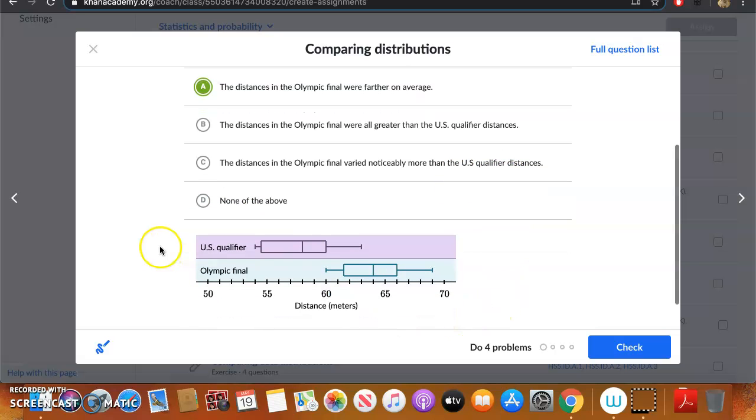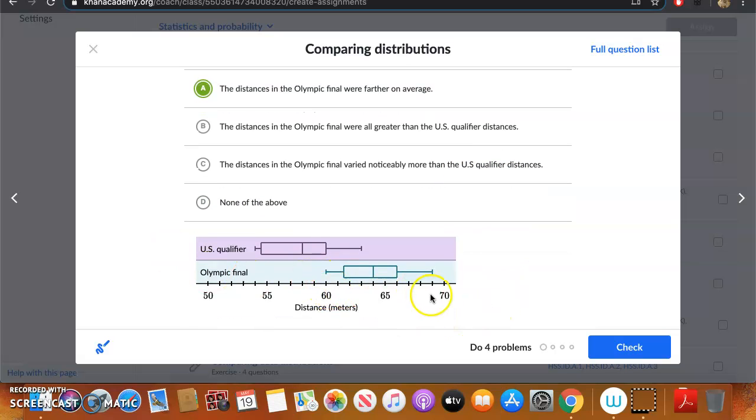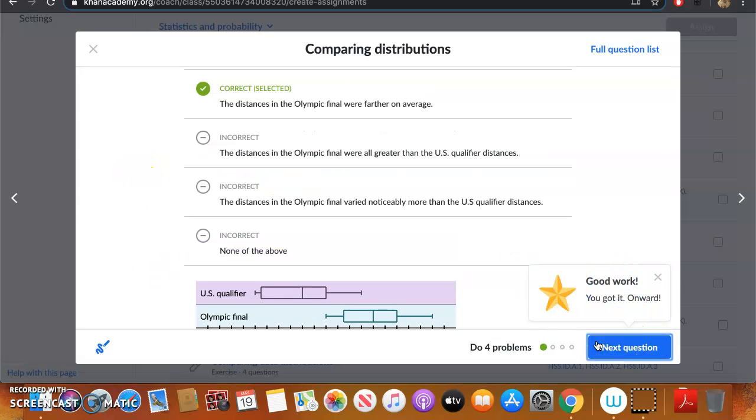Well, let's take a look. We have from 60 to about 69, so that's about 9 meters. Here we have from 54 to 63, so that's about 9 meters as well, correct? So they're about the same, and I wouldn't say that's true. So just A, and that is correct.